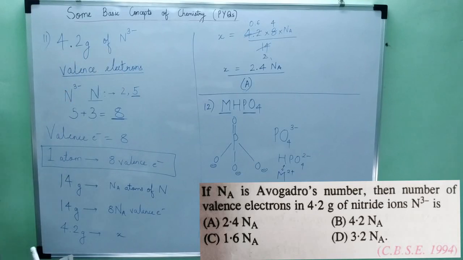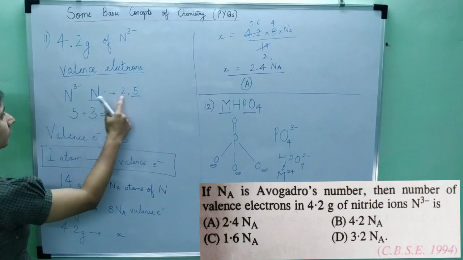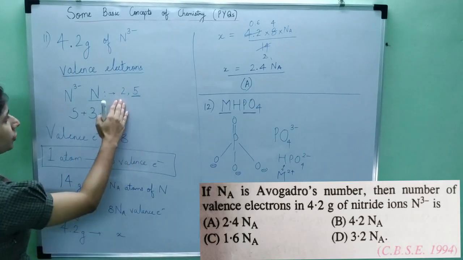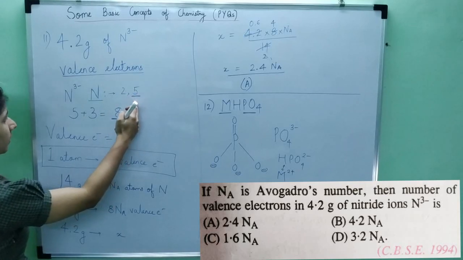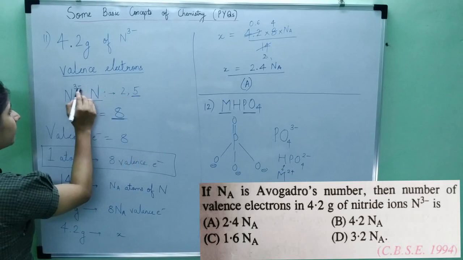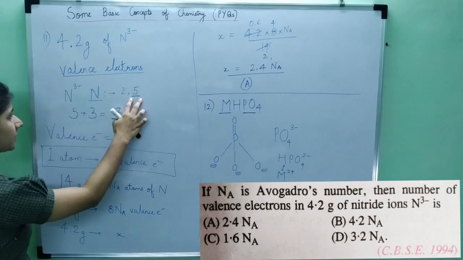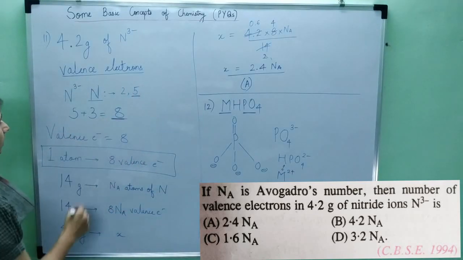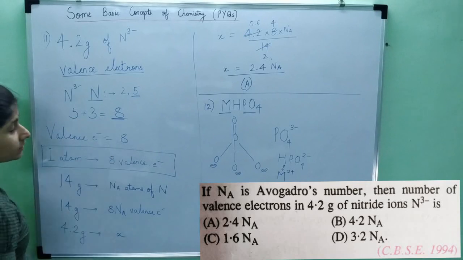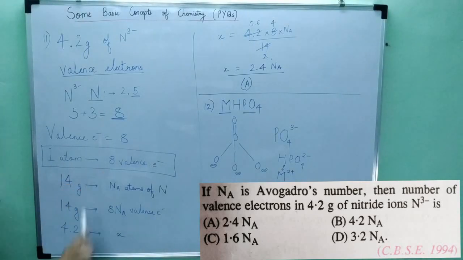Let's suppose I don't have the nitride ion, I just have the nitrogen atom. What is the configuration? 2, 5. So the valence shell has 5 electrons. But now there are also 3 more electrons, as it is 3 minus. So this 5 will add on with 3 more electrons, which gives us 8 valence electrons. So I understand that the valence electrons is equal to 8. From one nitride ion, there are 8 valence electrons.